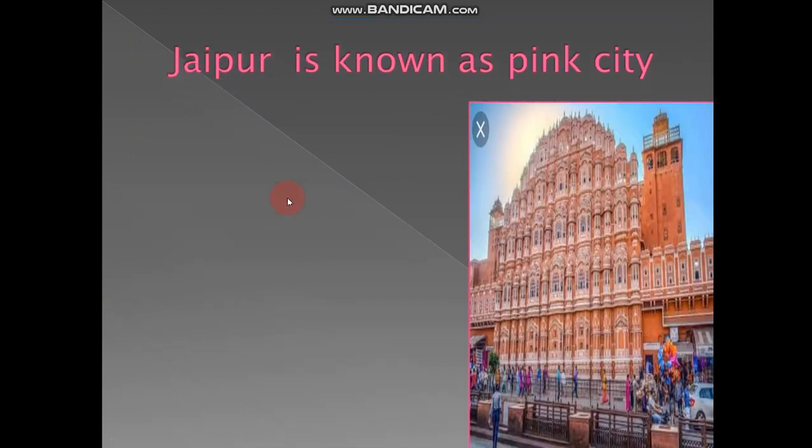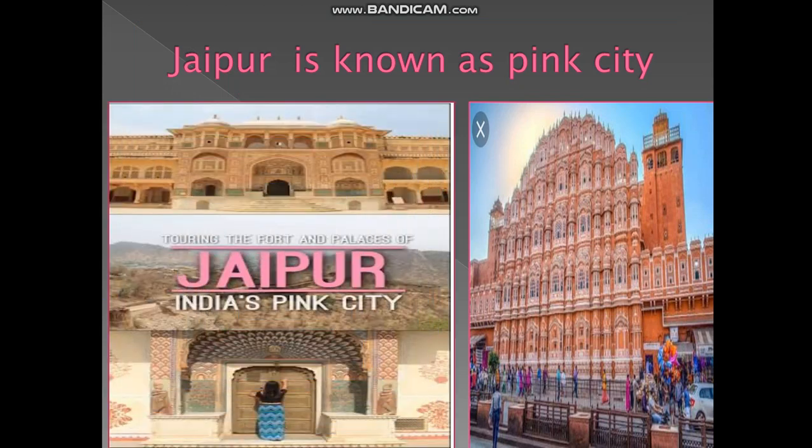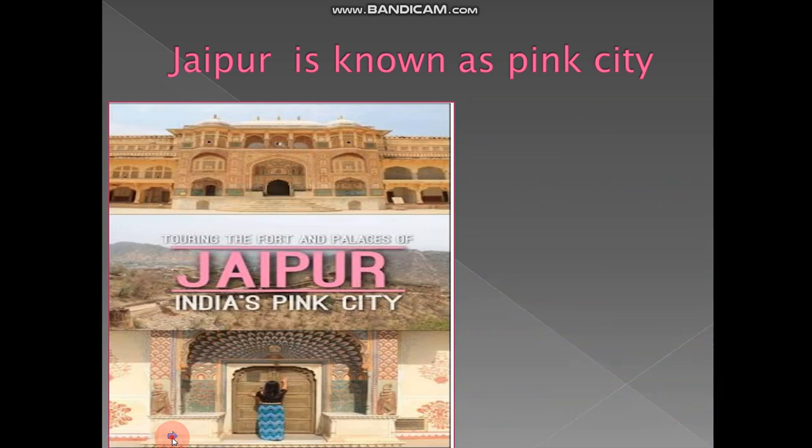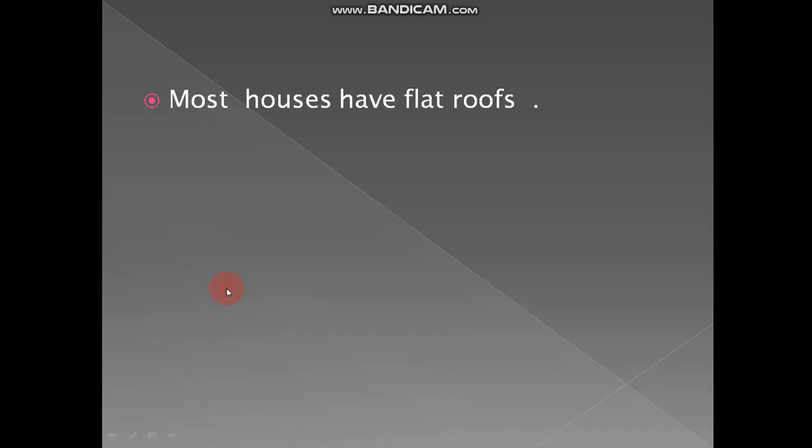Because they want to live lifelong. So that's why they are living in the Pakka house. Next, children, Jaipur. You know anything about Jaipur? Yes, very good, children. Jaipur is known as a pink city. Why? Because in Jaipur, all the houses are painted in pink color. Wherever you go, all the walls and all the houses are painted pink. So that's why it is known as a pink city. Which one is known as a pink city? Jaipur is known as a pink city.